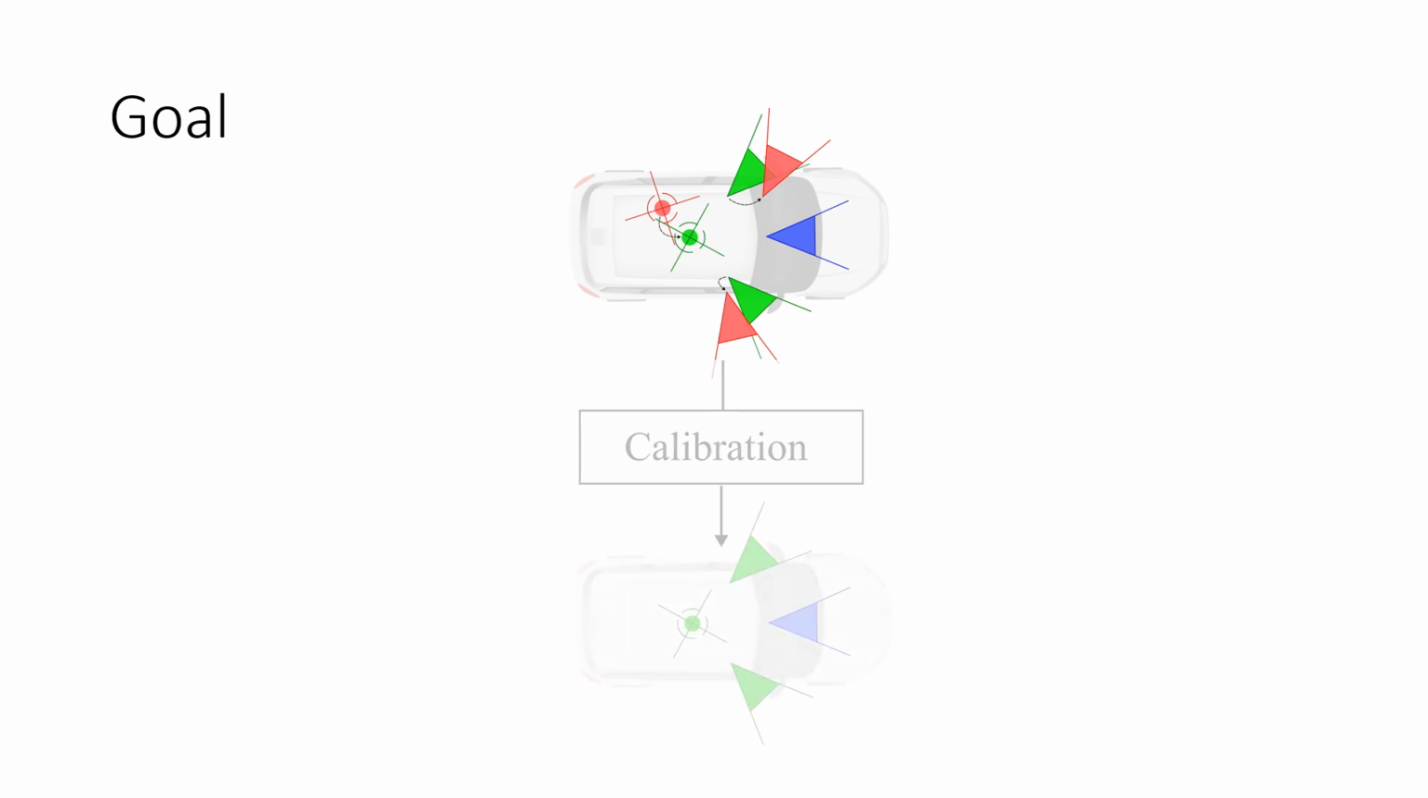Thus, the goal of our method is to calibrate both spatially and temporally all the sensors on the car, as it is necessary to use the data provided by the sensors together for multimodal downstream tasks.